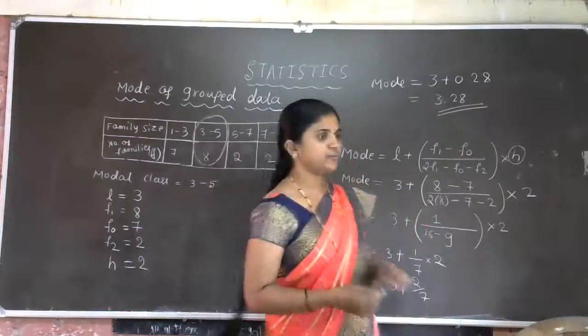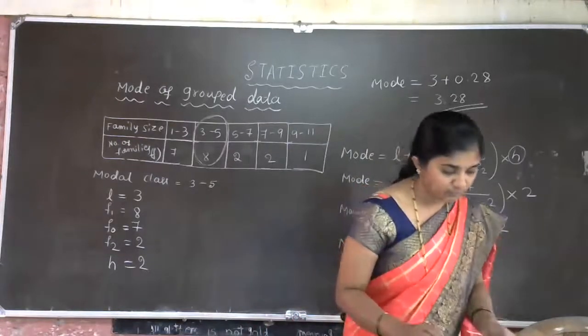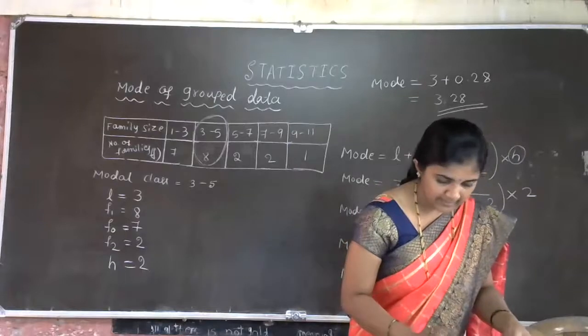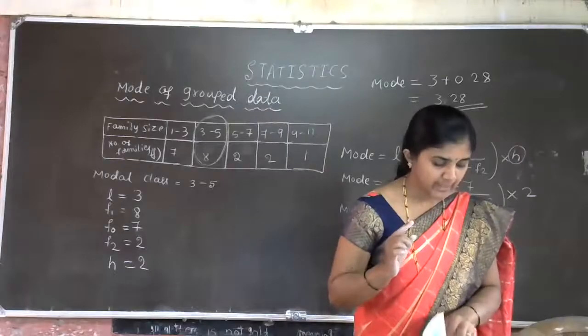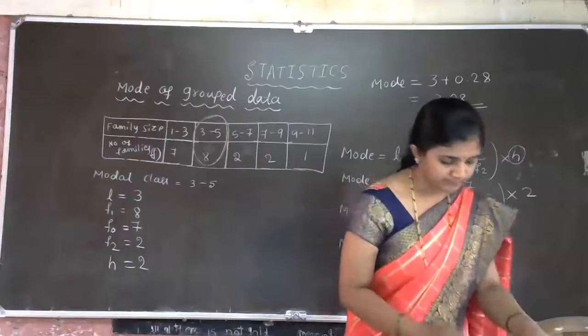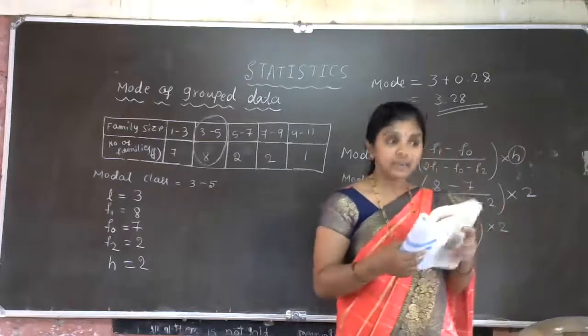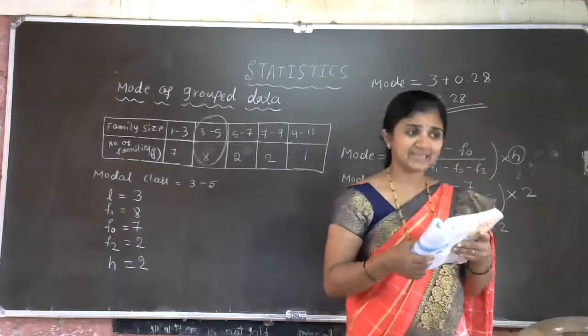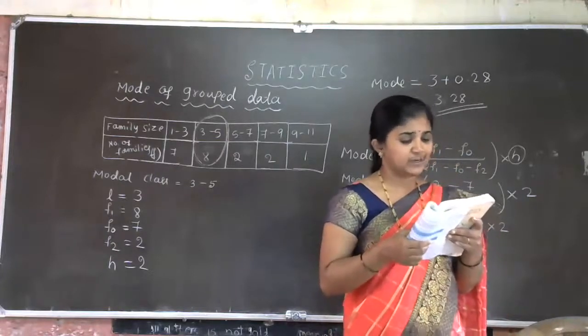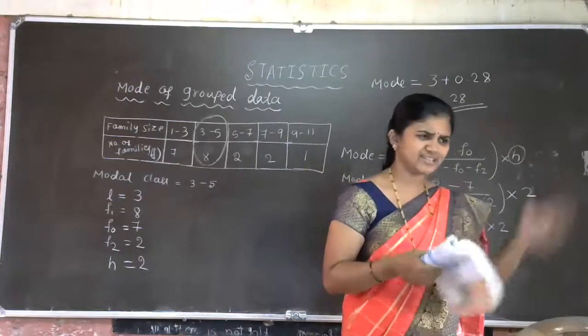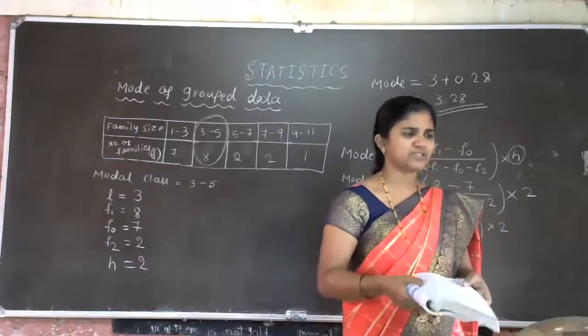Can we work out one more problem now? Yes, let us work out one more problem. Example 6 only we'll work out. For that example 6, they have not given the data. They are mentioning table 14.3. Let us see table 14.3 in the textbook.